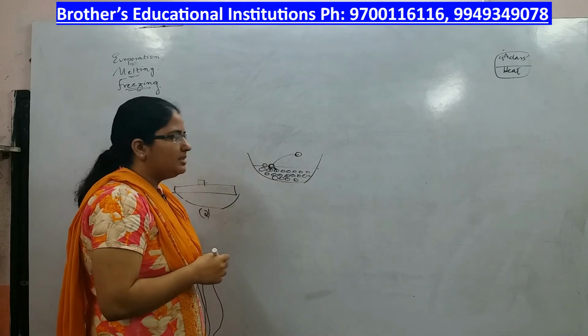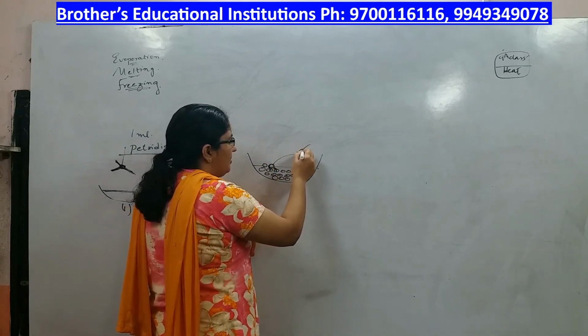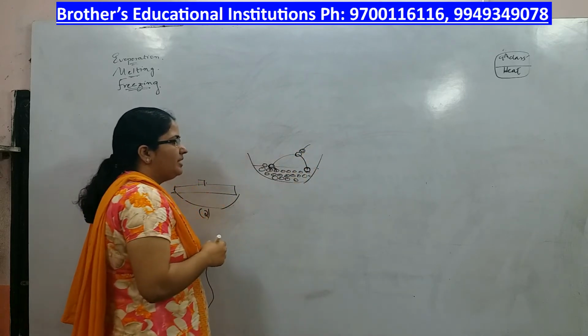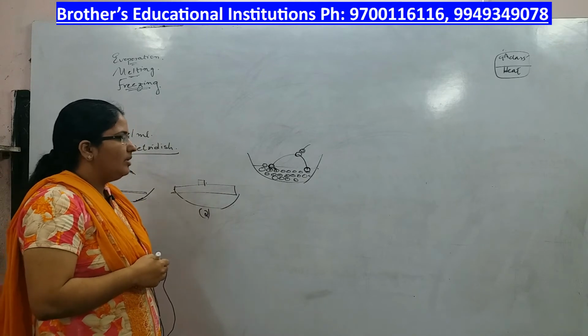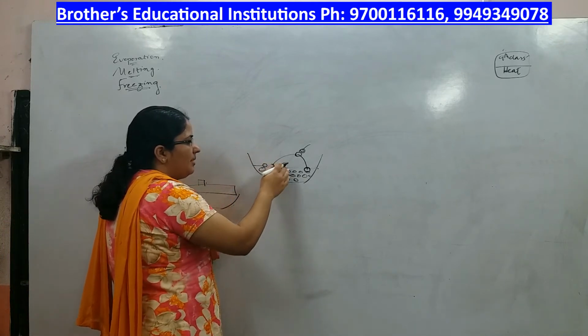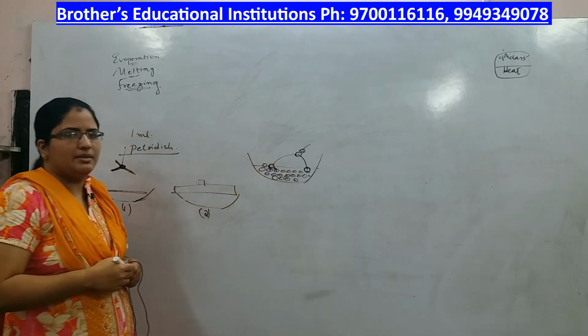Sometimes, as they escape out, they might collide with the air particles and come back. If the number of particles escaping is more than the number of particles coming back, then evaporation takes place.